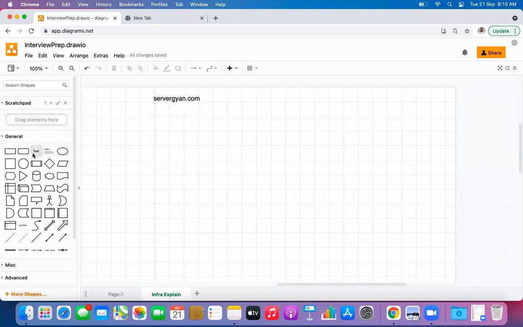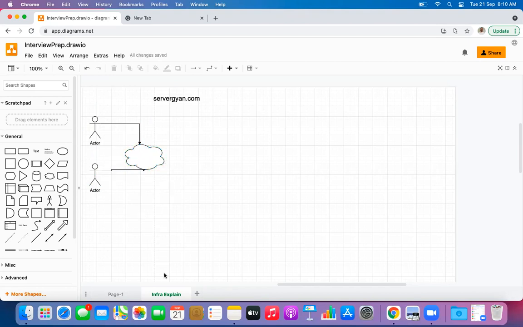Okay, so guys, first of all, we have an actor. This is going to be our end user, right? After that, we will have one more user here. Let us say there are two users. Then when these two users are trying to access the same website, what is going to happen here? So first of all, definitely the request will be forwarded to DNS. Now, there could be a question: how does this request reach DNS, right? There can be a question.